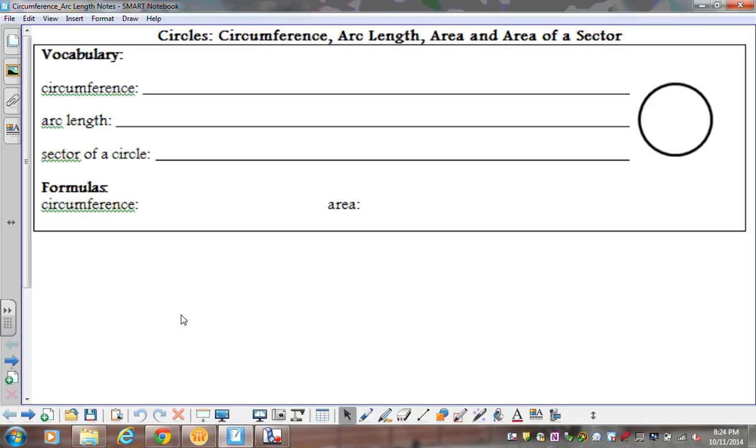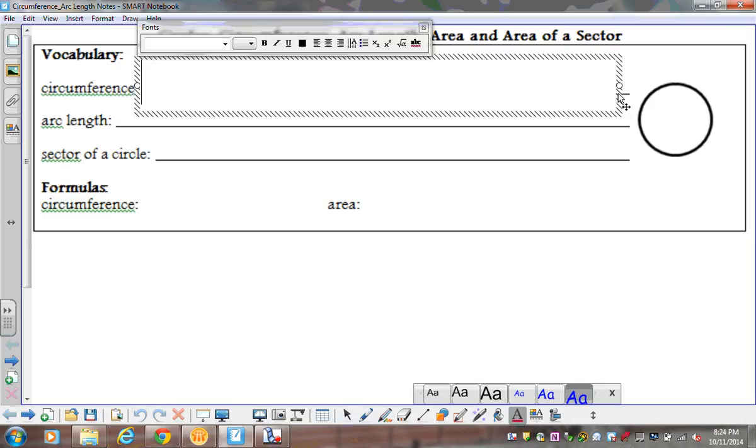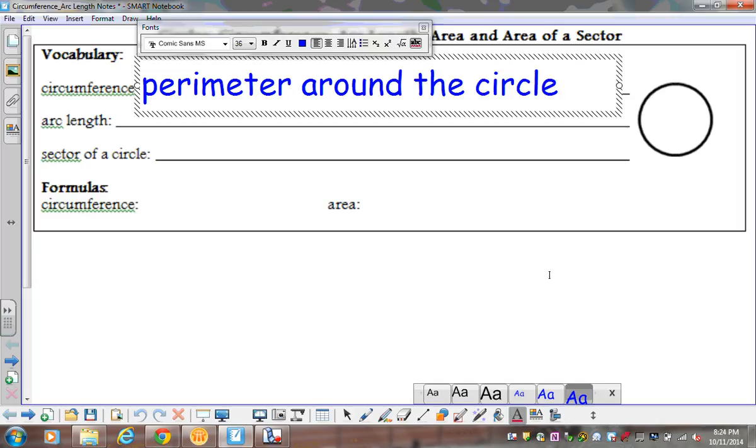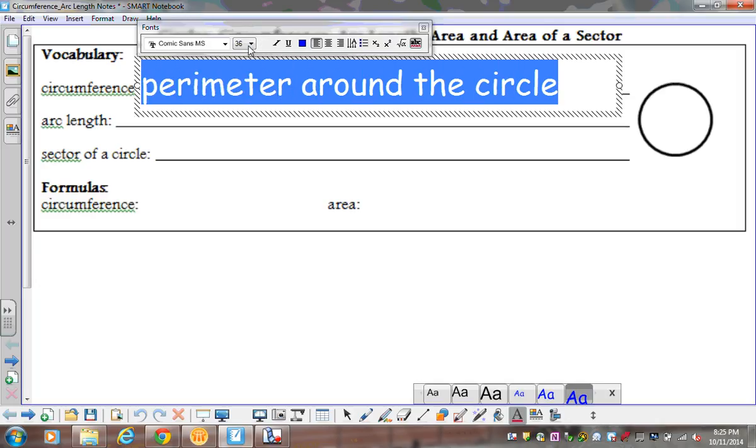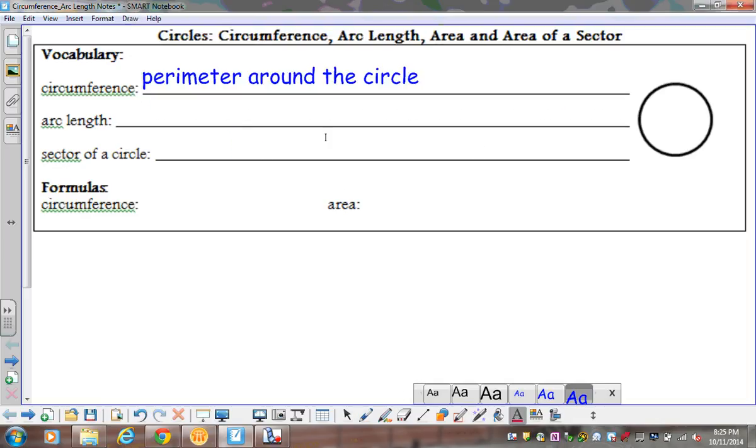All right, so just to start things off, still continuing with circles. Some of you are pretty familiar with what circumference is, or you've at least heard of it. Circumference is your perimeter around your circle. If I were to take a circular fence and put it up and then walk around that circular fence, that would be your perimeter or your circumference. So our first part today is our circumference: the perimeter around the circle.